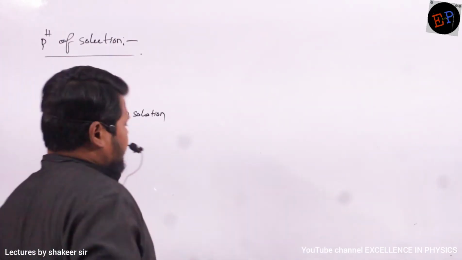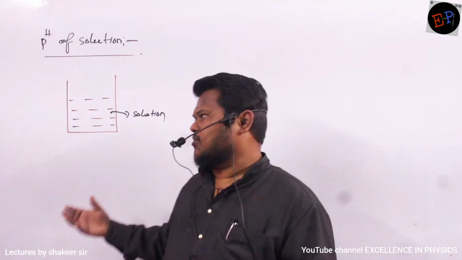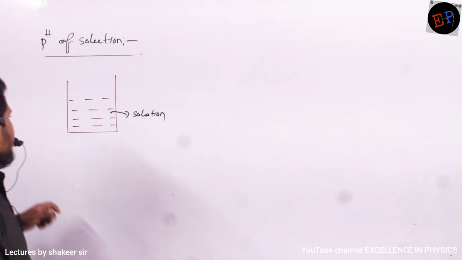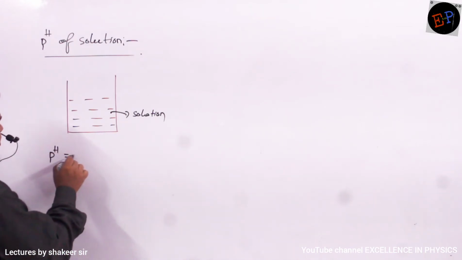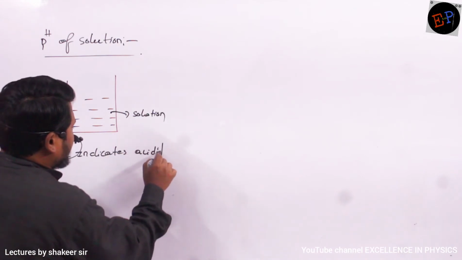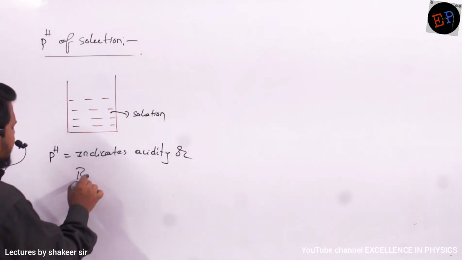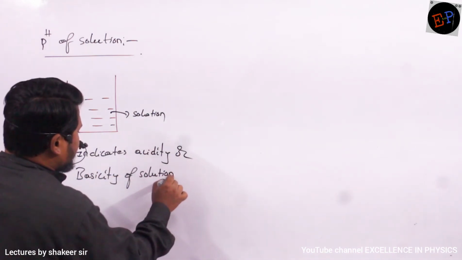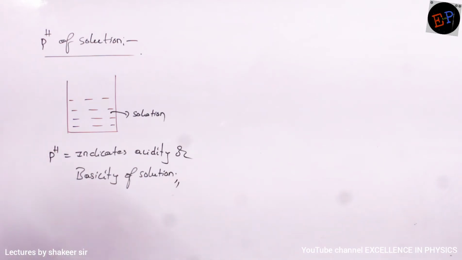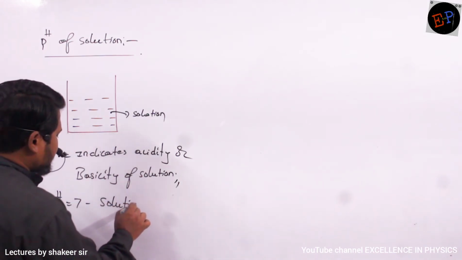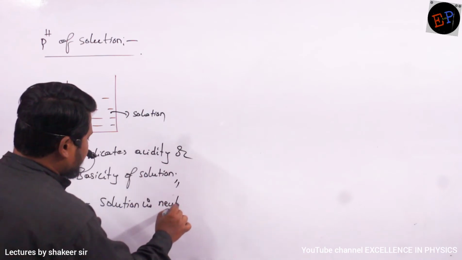So next we are studying pH of a solution. So this is a solution. It can be acidic, it can be basic, it can be neutral also. So what is pH? It indicates the acidity or basicity of a solution. So if the solution is acidic or basic, we can understand by looking at the value of pH. If pH value is 7, then the solution is called a neutral solution.